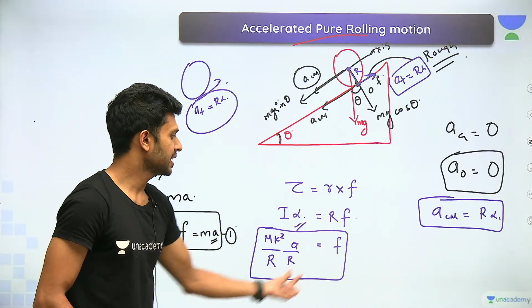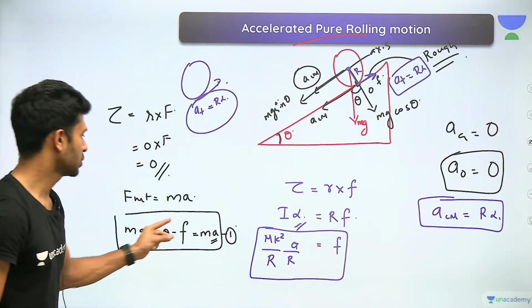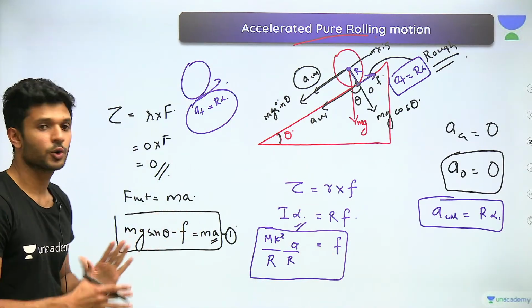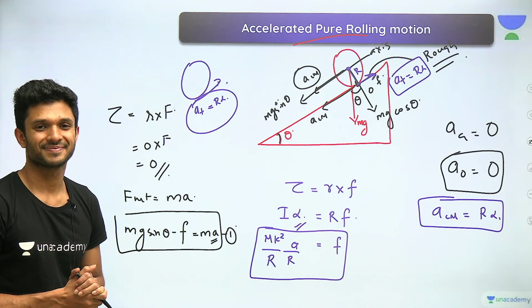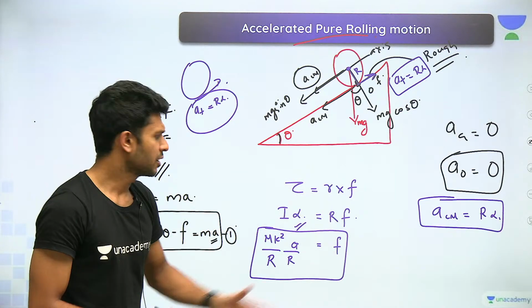I just have rearranged so that I can get an equation for frictional force, which I can substitute here and find out the value for acceleration.